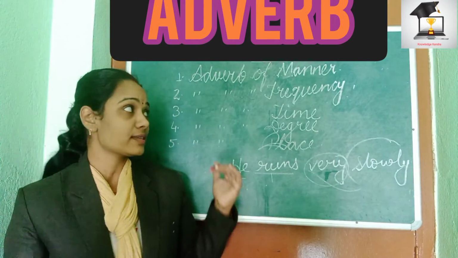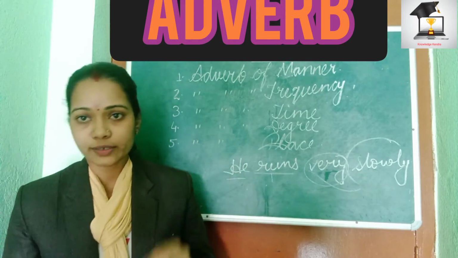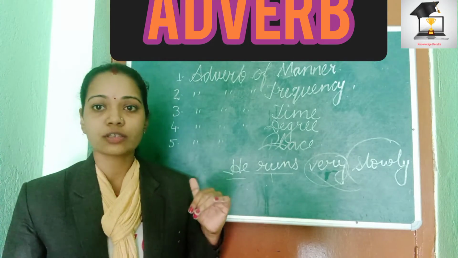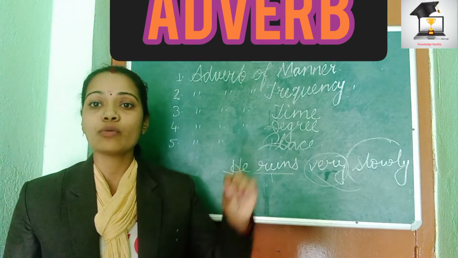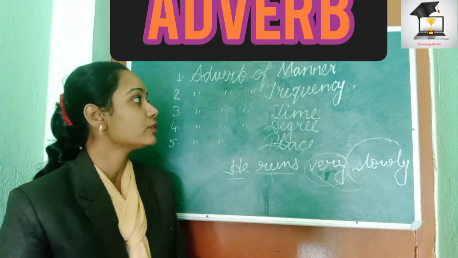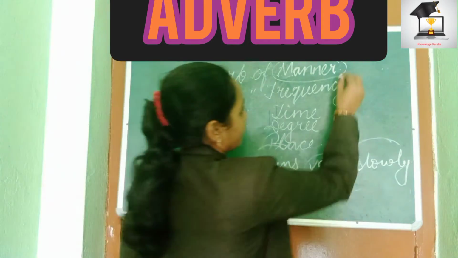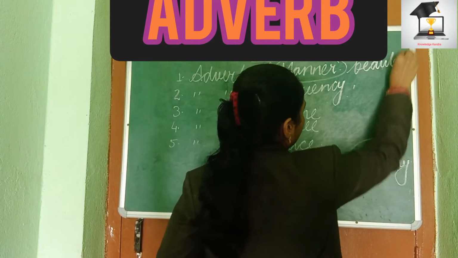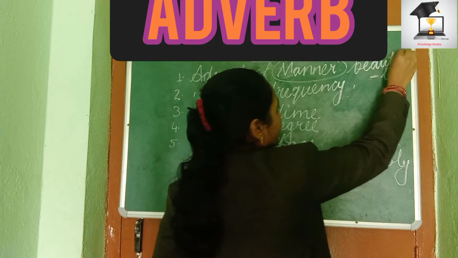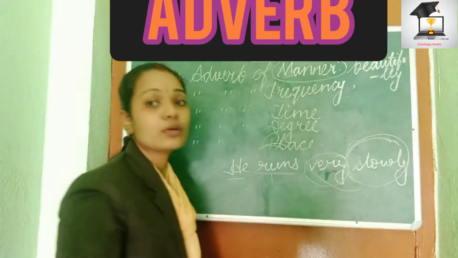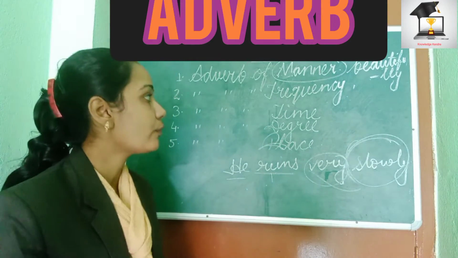Through definition, as adjective describes quality or disquality, in the same way the adverb describes the way how an action is done. As it talks about action, most of the time how an action is done, that will come in manner. So manner tells us how something is done. It talks about the manner of an action. For example, beautifully, that is also an adverb. Here I had written slowly, that is also adverb of manner, which tells us about how an action is done.